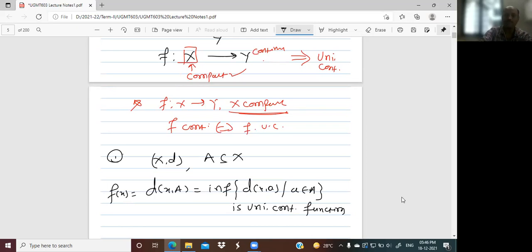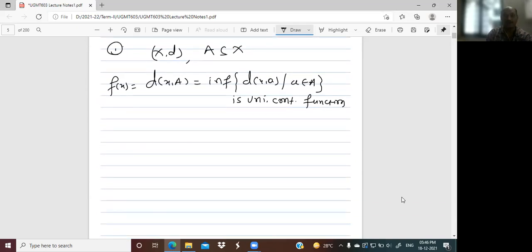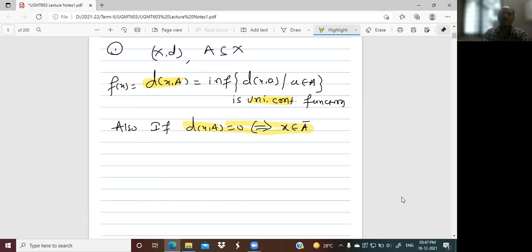Moreover, we have discussed that if d(x, A) is equal to 0, and here this function is uniformly continuous. Okay, I will take the help of all these results and try to modify this result.